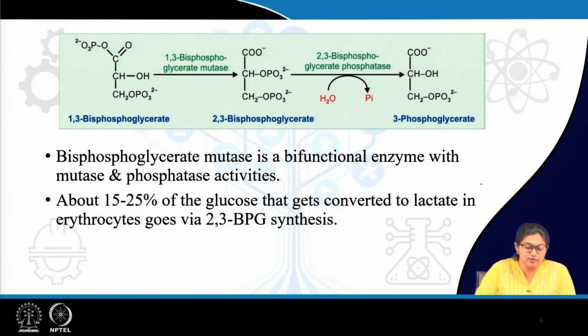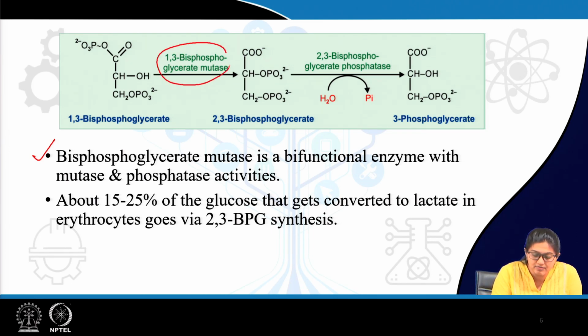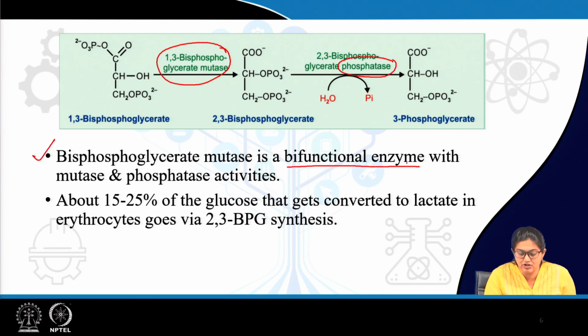Before discussing that, once again, these two enzymes, 1,3-bisphosphoglycerate mutase and 2,3-bisphosphoglycerate phosphatase, these two activities are present in one single enzyme. That is why this is a bifunctional enzyme.